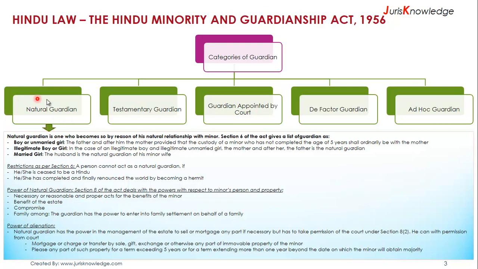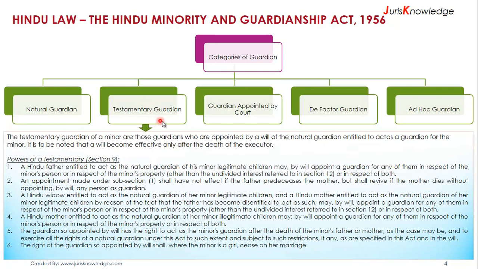That's what are the basics of, let's say, the natural guardian as defined in the Hindu Minority and Guardianship Act. Now let's look at the second one, which is testamentary guardian. The testamentary guardians of a minor are those guardians who are appointed by a will of the natural guardian entitled to act as a guardian for the minor. It is noted that a will becomes effective only after the death of the executor.